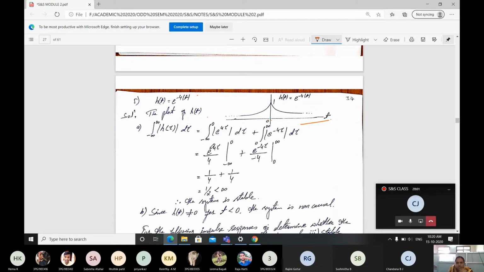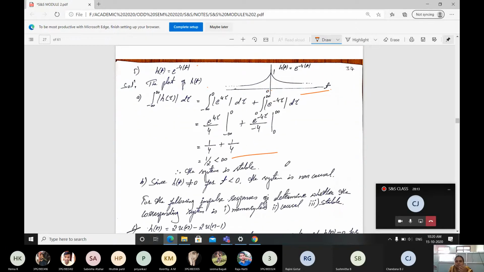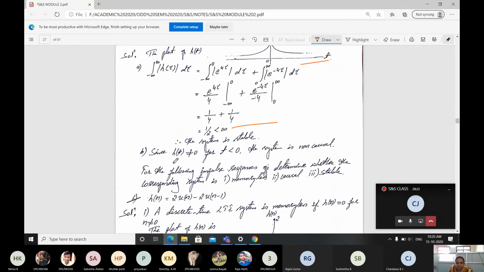When e power 0 is going to be 1 only, but e power infinity is going to be 0. For that reason, you will be getting 1 by 4 here. In the same way, you will be getting 1 by 4 here also. If I add, you will be getting 1 by 2, which value is less than infinity only. Therefore, the system is a stable system.